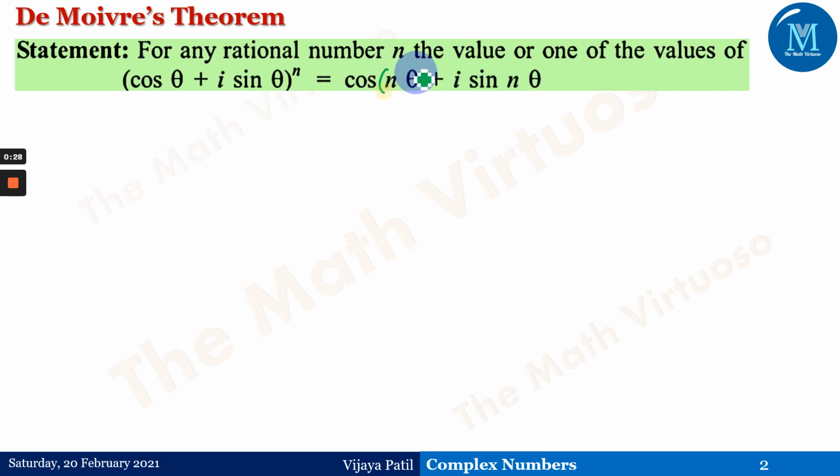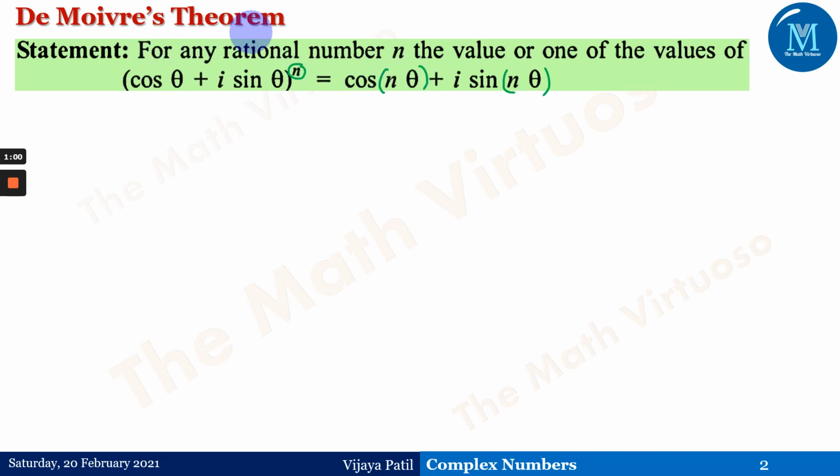That means this power n will come into the angle. There are a few corollaries for this particular statement. If you observe here, we have cos theta as the real part of this complex number and sin theta as the imaginary part. So (cos theta plus i sin theta) to the power n can be written as cos of n theta plus i times sin of n theta. So the power will go with the angle in De Moivre's theorem.